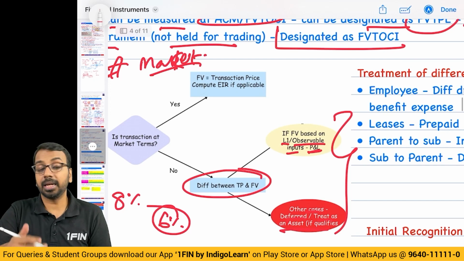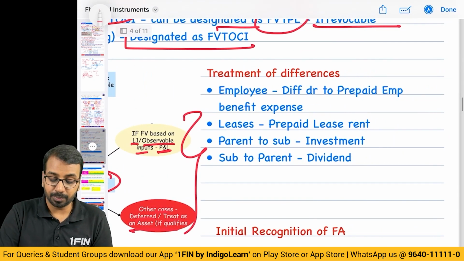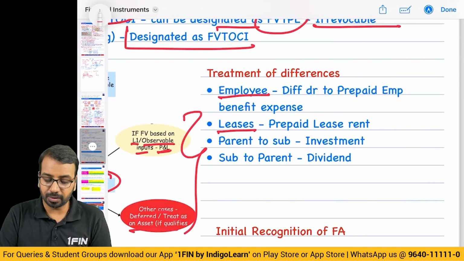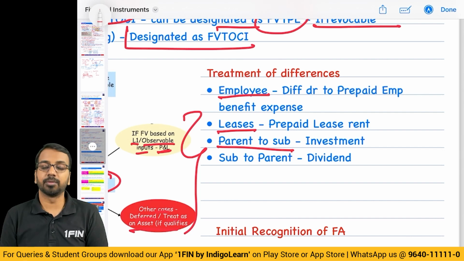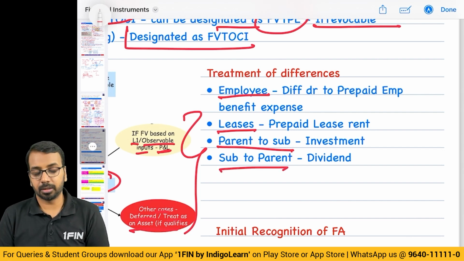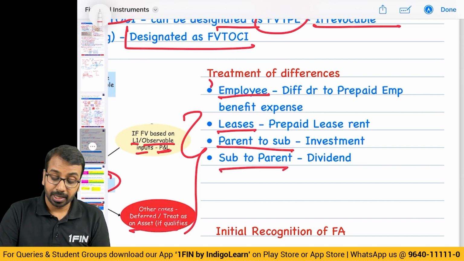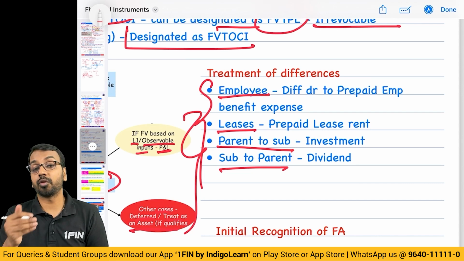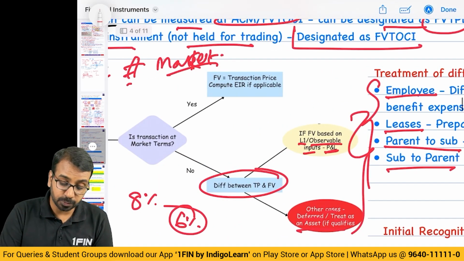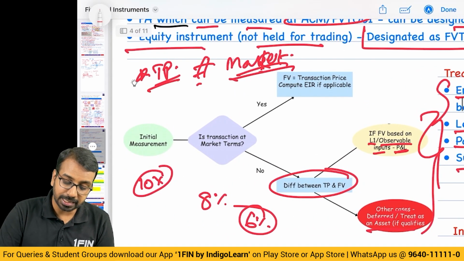So, typically the type of question you get in the exam is loan given to employee, leases you have given, parent to subsidiary you have given the loan, subsidiary has given loan to the parent. In all of these cases, what do we do for the difference? So, which difference? Difference between the transaction price and the market price.